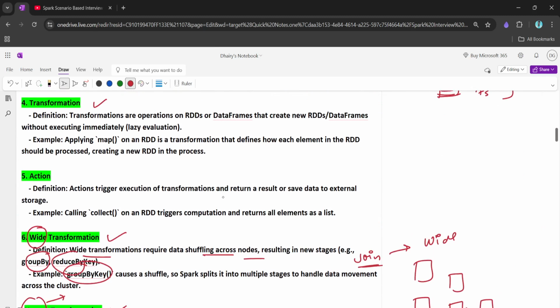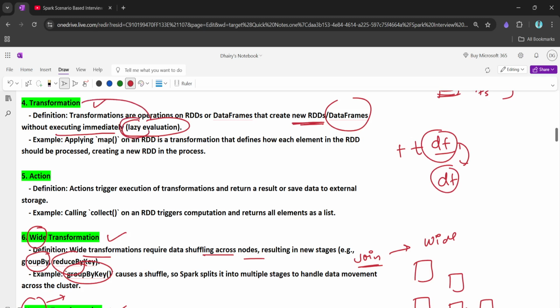Transformation, we can understand very easily, is lazy evaluation. Whenever we write a transformation and do not call any action, it will not get triggered. So this is how you can answer: a transformation is an operation on an RDD or a data frame that creates a new RDD. If we have transformation 1 and we call another transformation, it will altogether create a new RDD or data frame without executing them immediately. So transformations are nothing but lazy evaluation. They don't get evaluated as and when we create them. Examples are map, filter, and so on.